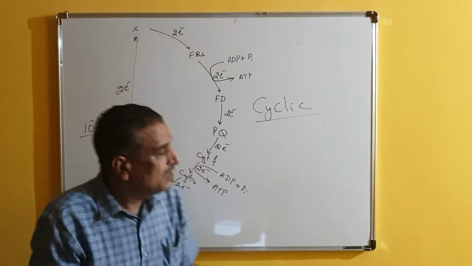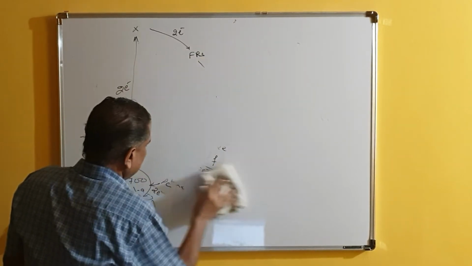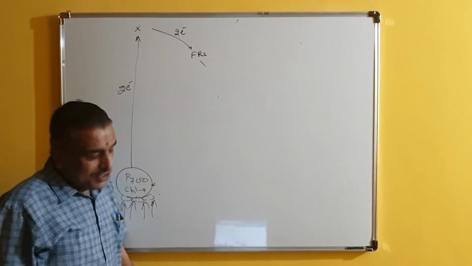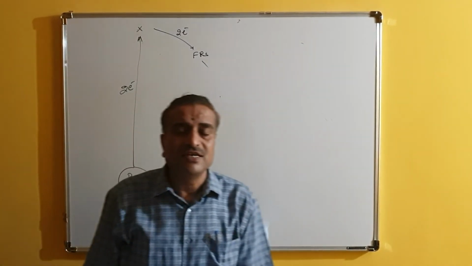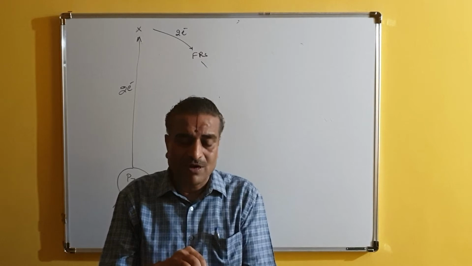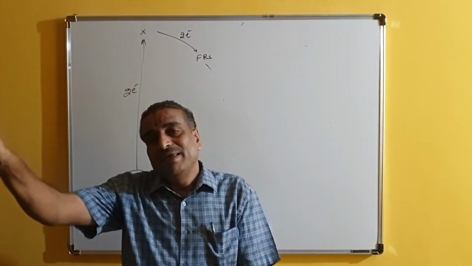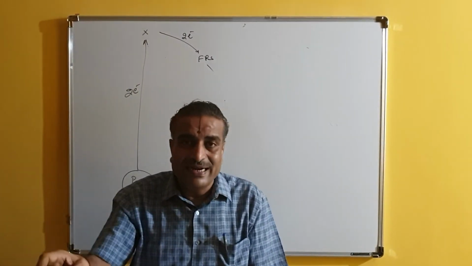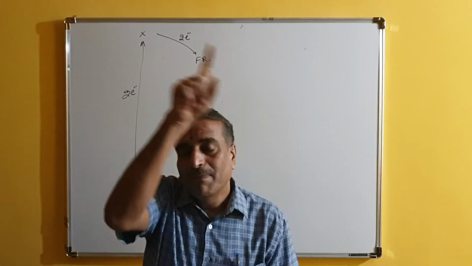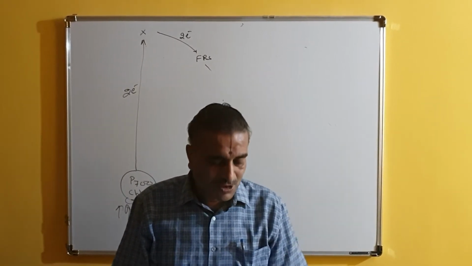Very important, and you have to observe, and you have to remember the things very clearly. Now, another thing happens here in photophosphorylation. One is called cyclic. Why? Because in this cyclic photophosphorylation, the electrons are released from the chlorophyll. They go to X, and after being received and given by so many intermediate compounds, ultimately the same electrons come to the same point, that is chlorophyll A. By doing so, electrons are moving in a cyclic manner. This phenomenon is called cyclic photophosphorylation.